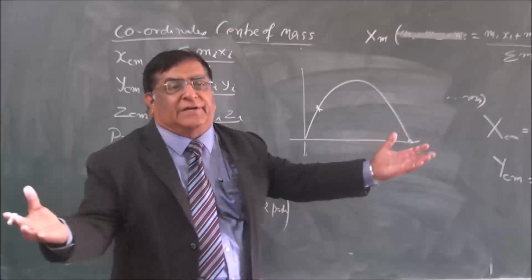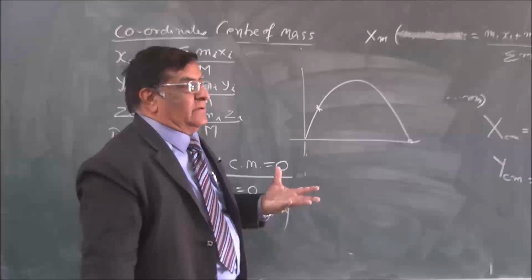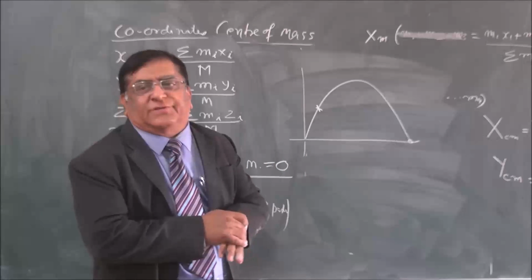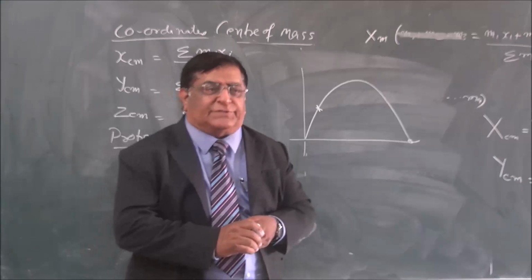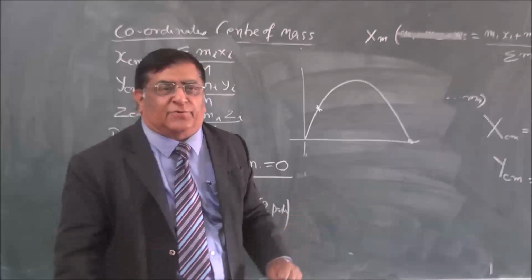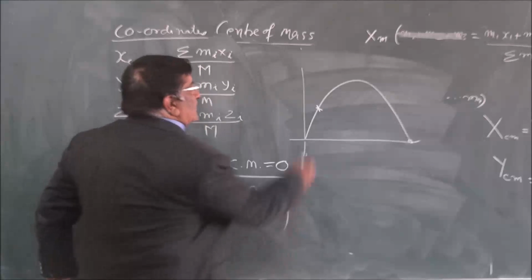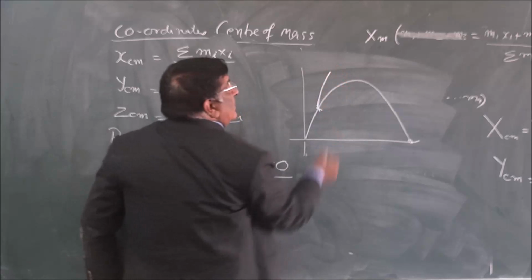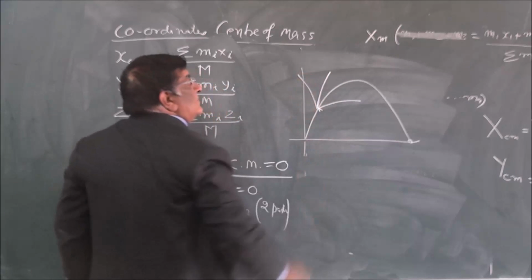Now it is converted into 4 pieces. Because of the explosion, a force is there. What will you term that force, internal or external? That is an internal force. So there is no external force applied on it. But because of that force, one particle jumps this way, one jumps like this, another goes this way.